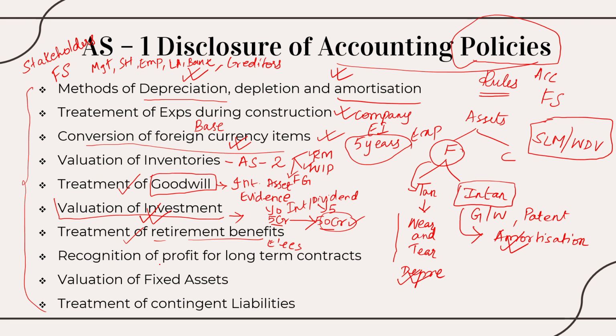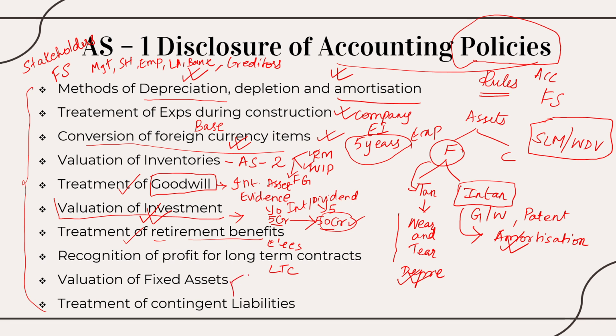Next, I have recognition of profit for long term contracts, that is LTC. Whatever profits that I have got through LTC, I'm supposed to recognize it in such a manner, and I have to mention for what purpose I have taken it and how am I recognizing the profit or loss out of it, right? So next we have valuation of fixed assets.